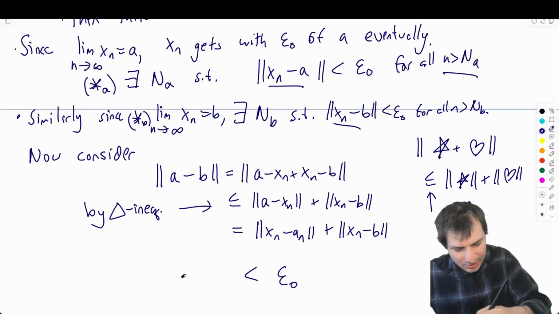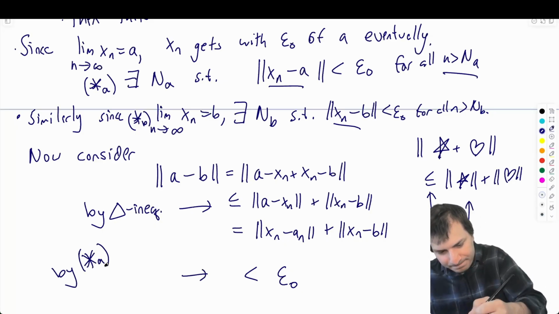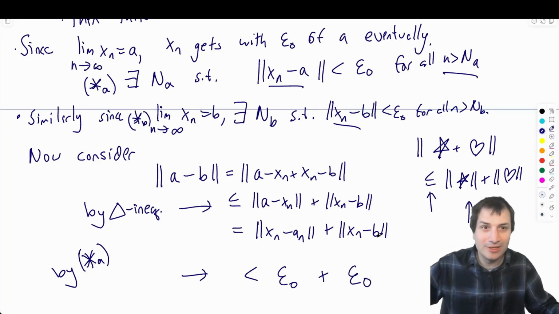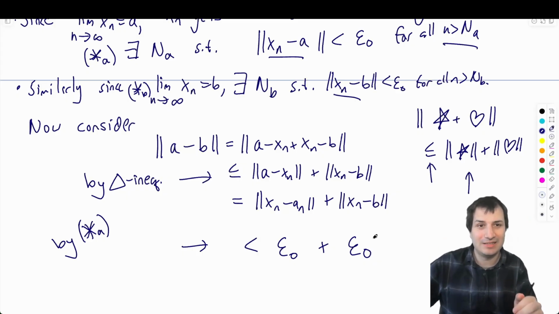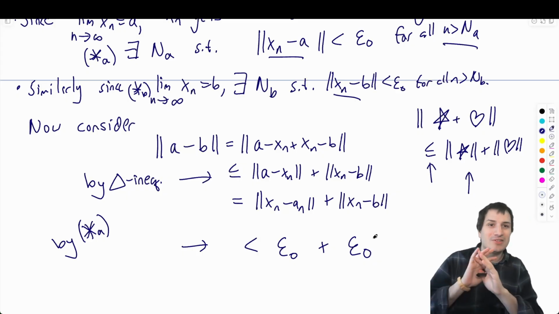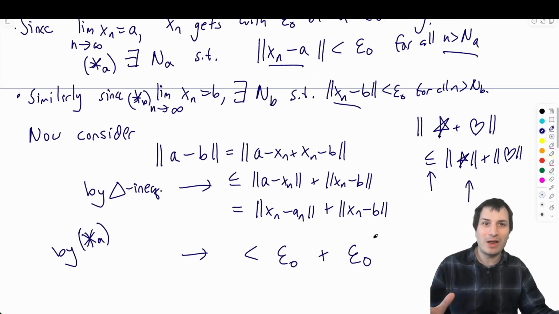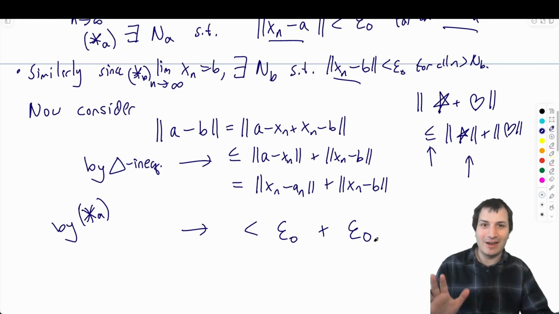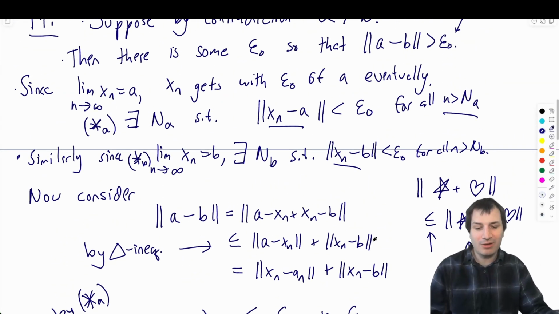Then I could say by star A, this thing is less than epsilon naught, and this thing is less than epsilon naught. Oh my goodness, I wanted |a minus b| less than epsilon naught, but I got |a minus b| less than epsilon naught plus epsilon naught. This is an extremely common thing that happens when you're writing proofs: you have mostly the right idea, but you've missed some detail. Occasionally you need to rewrite everything, add something, fix something. In this particular case, it is quite easy.